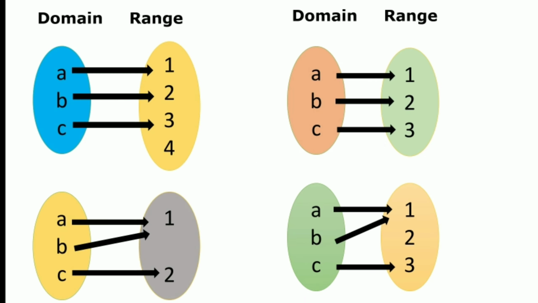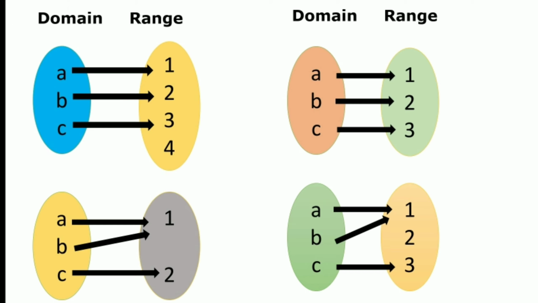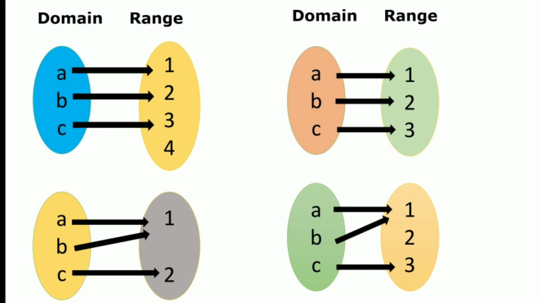Let us take some more examples and exercises. Here some examples are given, and in the first one the domain and range are given. The domain is A, B, C and the codomain is 1, 2, 3, 4 and the range is 1, 2, 3. Here all the distinct elements of the domain have unique images. So in that sense we can say that it is a one-to-one function, but it is also a mapping such that at least one element of the codomain is not an image of any element of the domain.